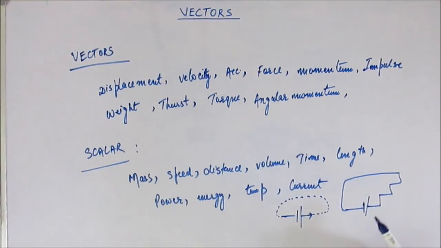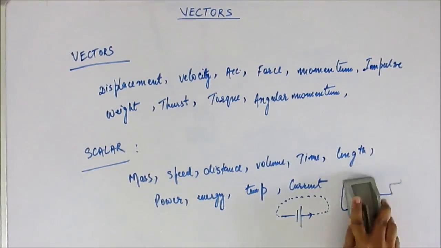As such, the current doesn't have any direction. We don't describe that the current is moving towards north, east, west or south, because if we change the direction of the wire, the direction of the current changes. So we don't talk about the direction of current, we just talk about the magnitude. That makes current a scalar quantity.